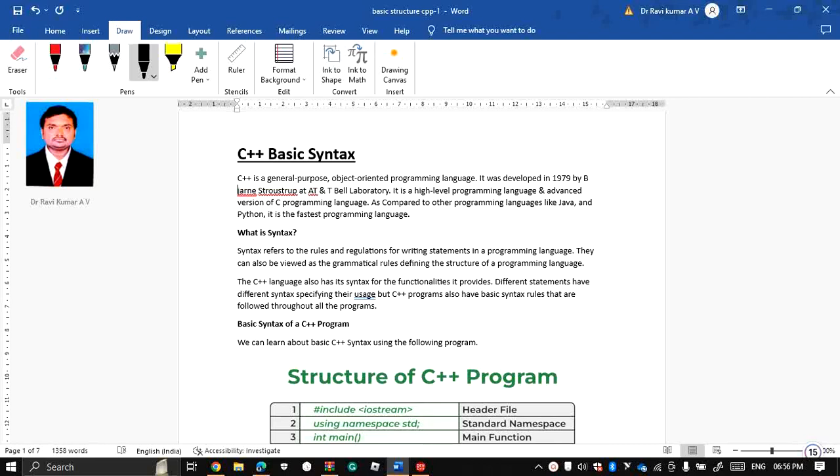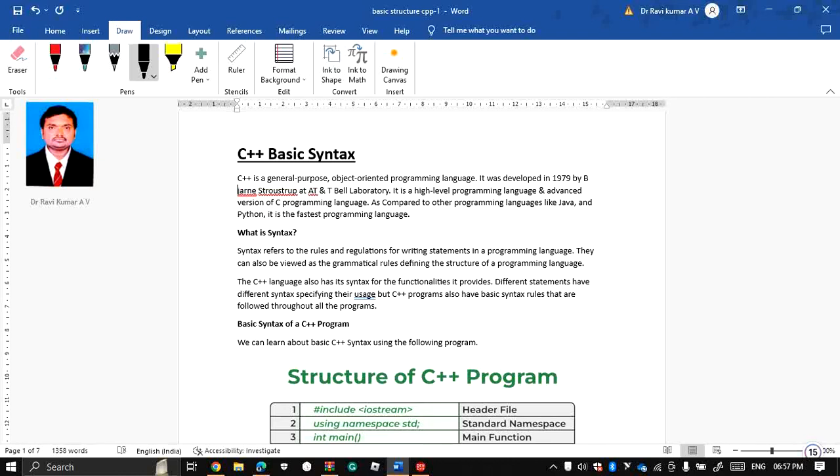C++ was developed in 1979 by Bjarne Stroustrup at AT&T Bell Laboratories. It is a high-level programming language and an advanced version of the C programming language. Compared to others like Java and Python, it is the fastest programming language. First, we'll go through the basic structure for writing a program.